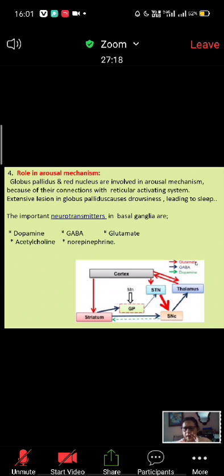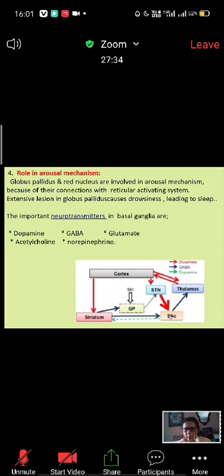Now here it is shown, glutamate in red. That means cortex to thalamus, cortex to corpus striatum. These are glutamate. This blue color is GABA.